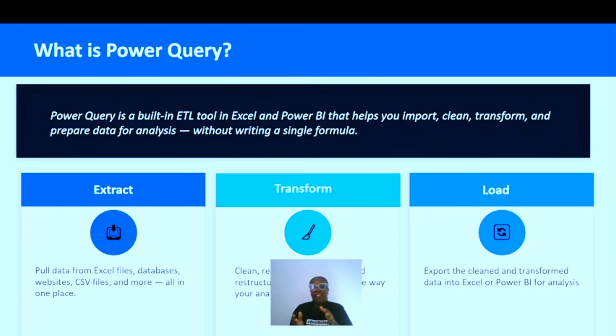So after cleaning it and restructuring it, it takes you back to Microsoft Excel or to Power BI for further analysis. And you can do all of this without writing a single formula. That is actually the beautiful thing about Power Query.